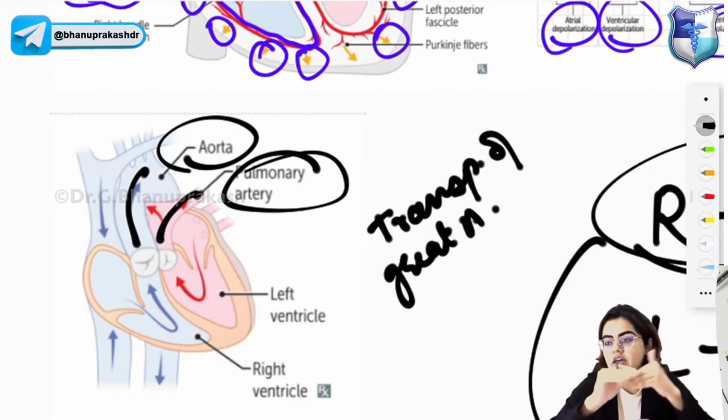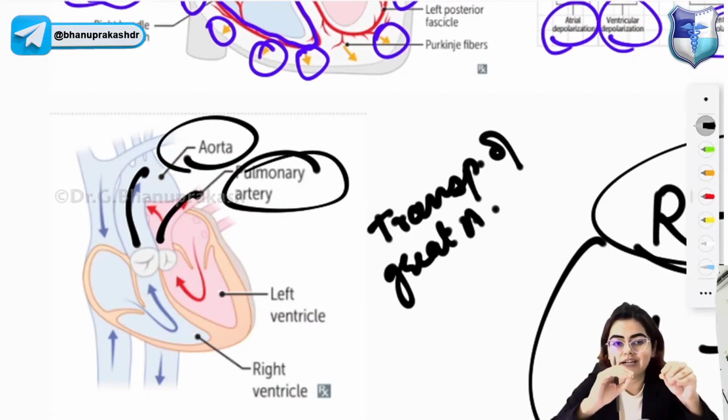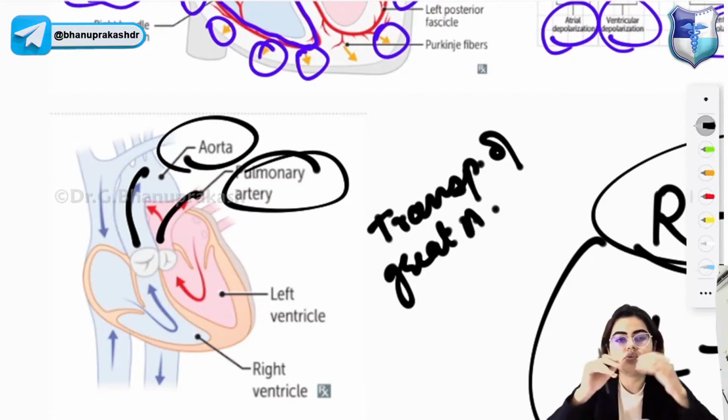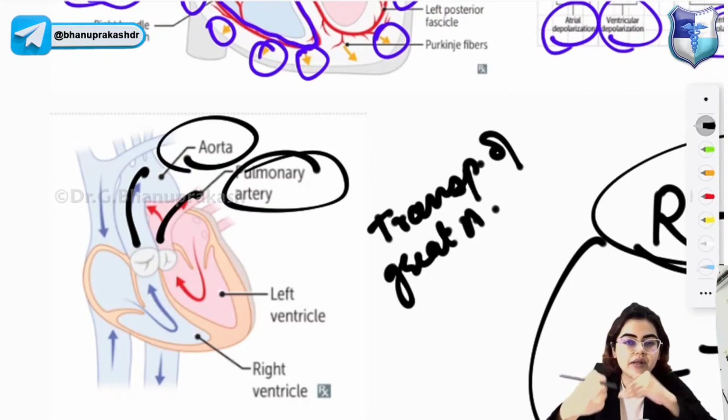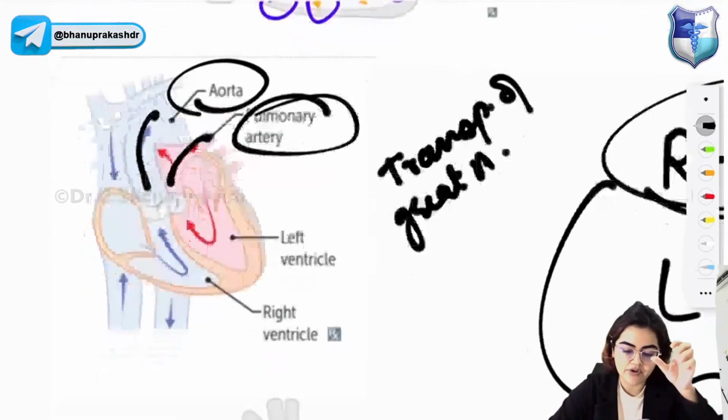This transposition of arteries is not compatible with life. Until and unless you create an artificial shunt in the patient, that is VSD, PDA or patent foramen ovale, the transposition of great arteries is not compatible with life. There is failure of the aorticopulmonary septum to spiral, and in transposition of great arteries, on x-ray, what will be the finding?